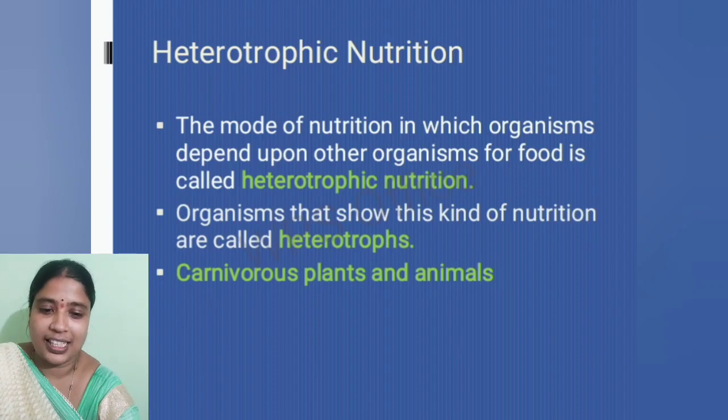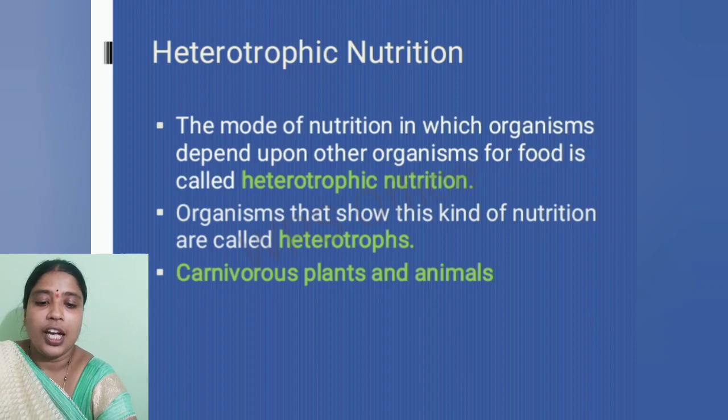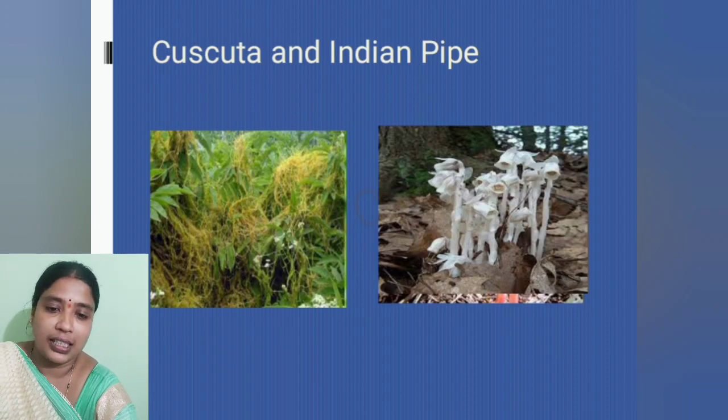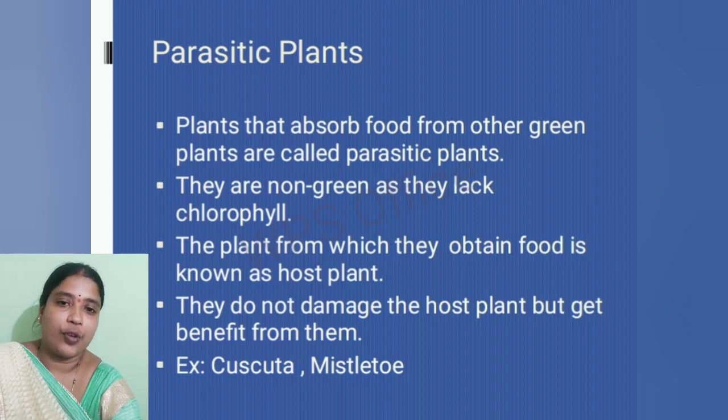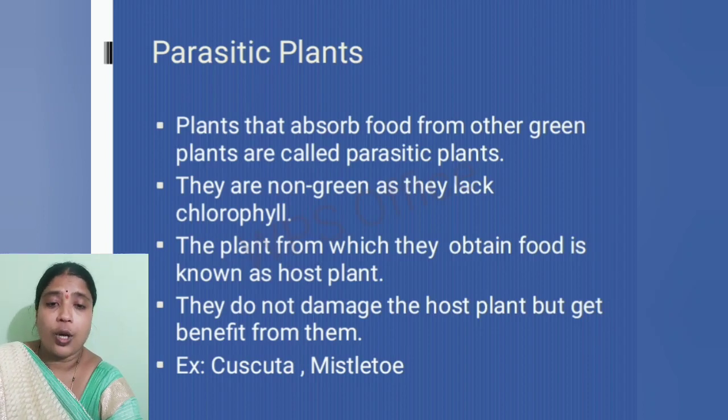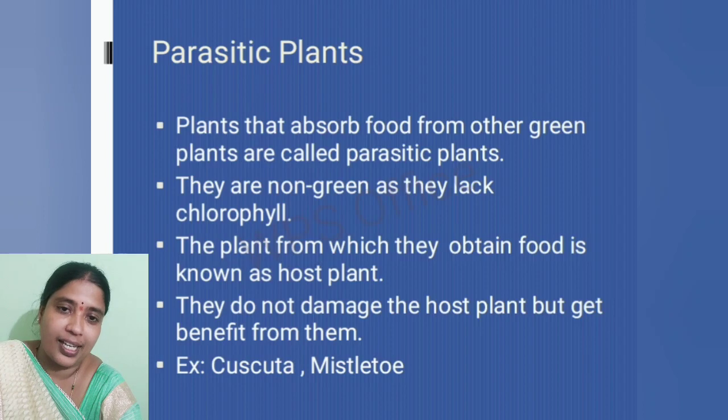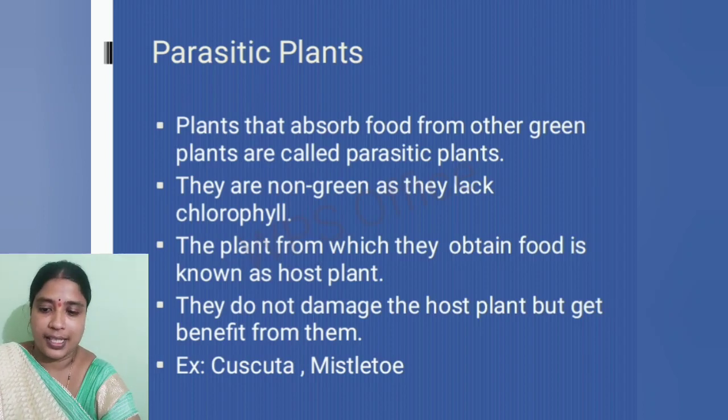Now look at these slides, look at these images. In this image you can see two examples of heterotrophic plants. One is Cuscuta and the other one is Indian pipe. Okay, we'll explore these one by one in the further topics. Now let us understand what are parasitic plants. Plants that absorb food from other green plants are known as parasitic plants.